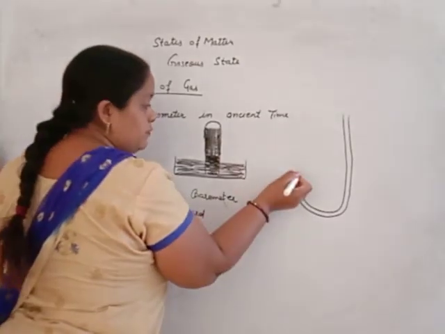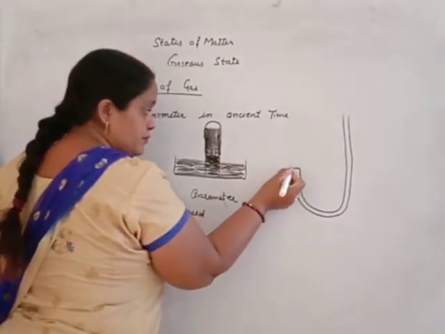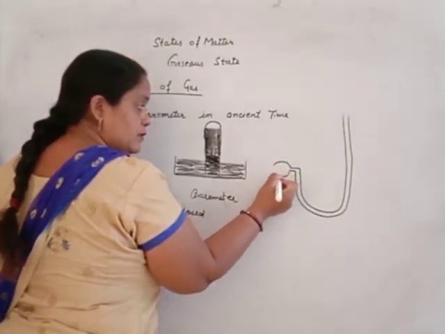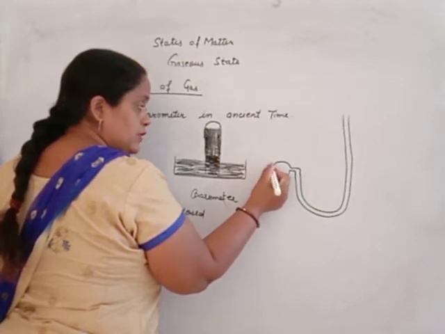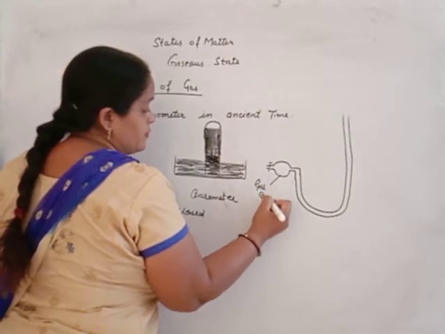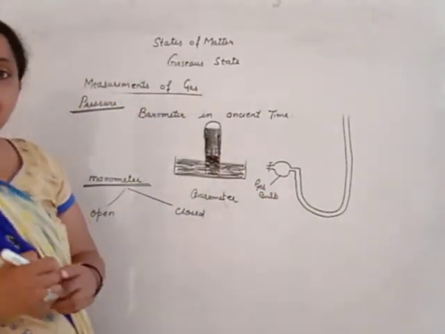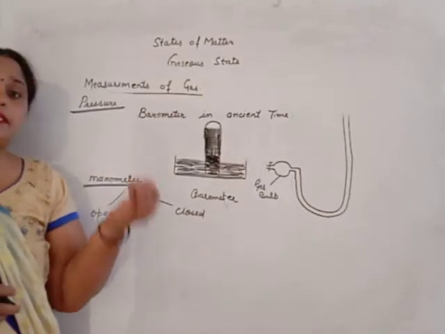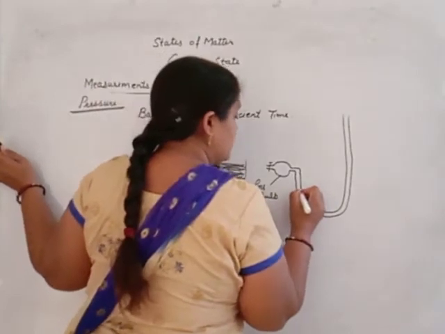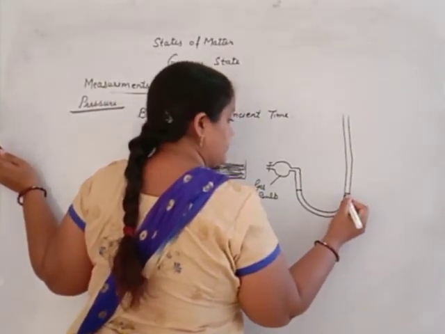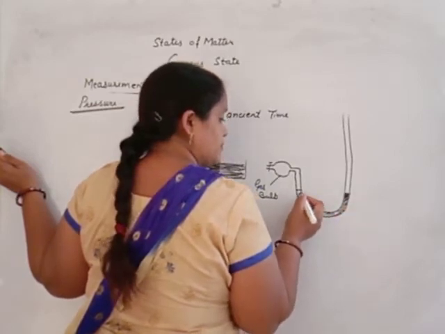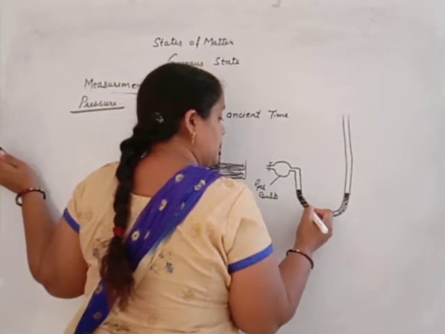This smaller end is connected with a bulb through which gas is entered, known as the gas bulb. In this bulb, the gas whose pressure is to be calculated is filled, and this tube is filled with mercury.